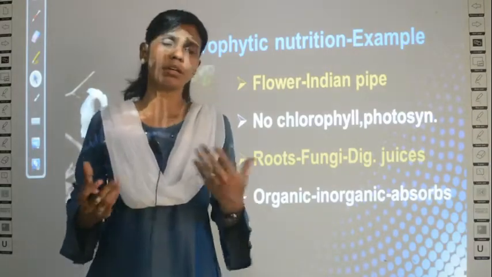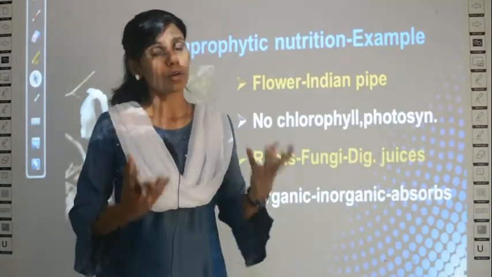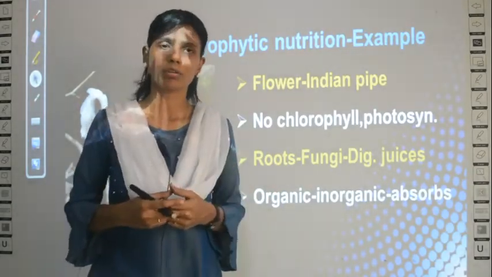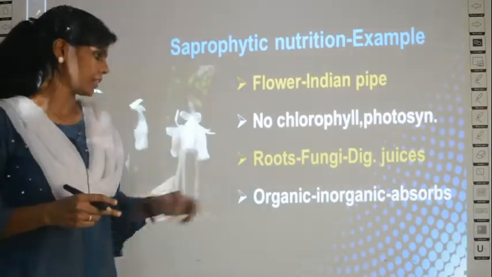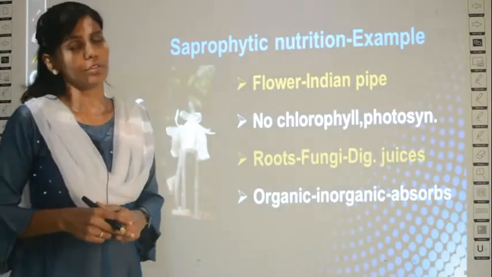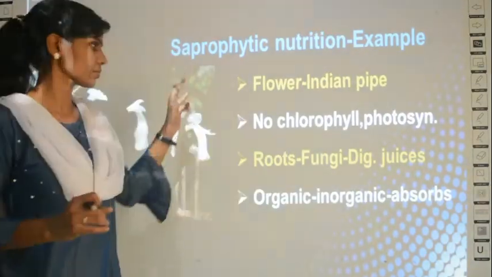Why is it taking inorganic nutrients as its food? Because it does not have chlorophyll, it cannot undergo photosynthesis, so it is not an autotroph, it undergoes heterotrophic mode of nutrition. Clear? So this is about saprophytic type of nutrition. Next we learn about symbiotic nutrition.